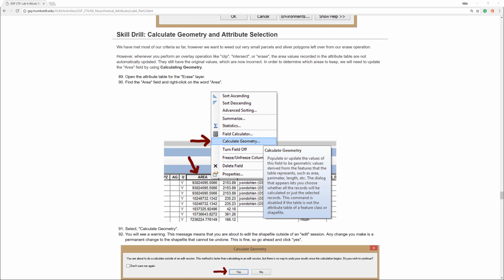In the previous video, I went over how to use the clip, buffer, and erase tools. In this video, I will show you how to create a variable distance buffer based on a buffer field. On the Humboldt State Geospatial online website, I am currently on step 89. However, for future reference, be aware that these numbers sometimes change.